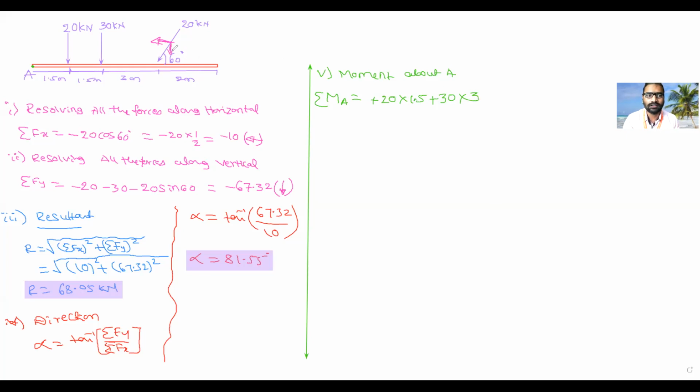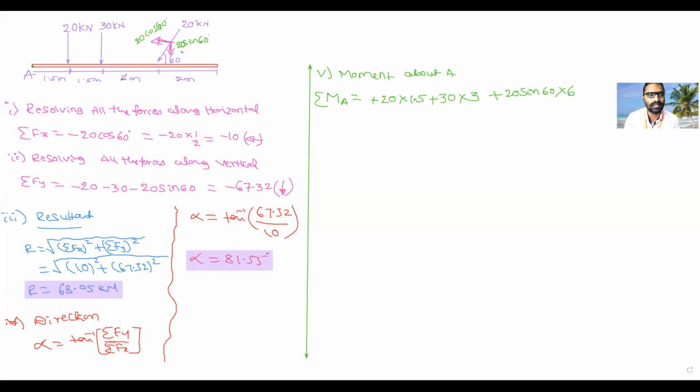In this third, it is an inclined force, correct? So you have to resolve it into horizontal force, that is 20 cos 60 degree, and vertical is 20 sin 60. This vertical is passing through this point, correct? It is producing clockwise moment, plus clockwise, 20 sin 60 into the distance between the third force and A, 6.